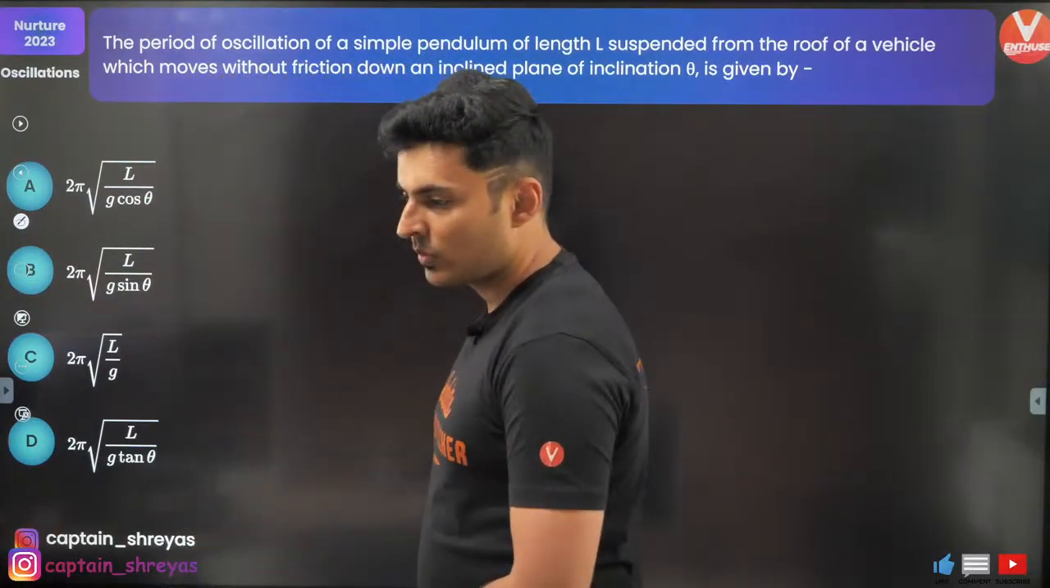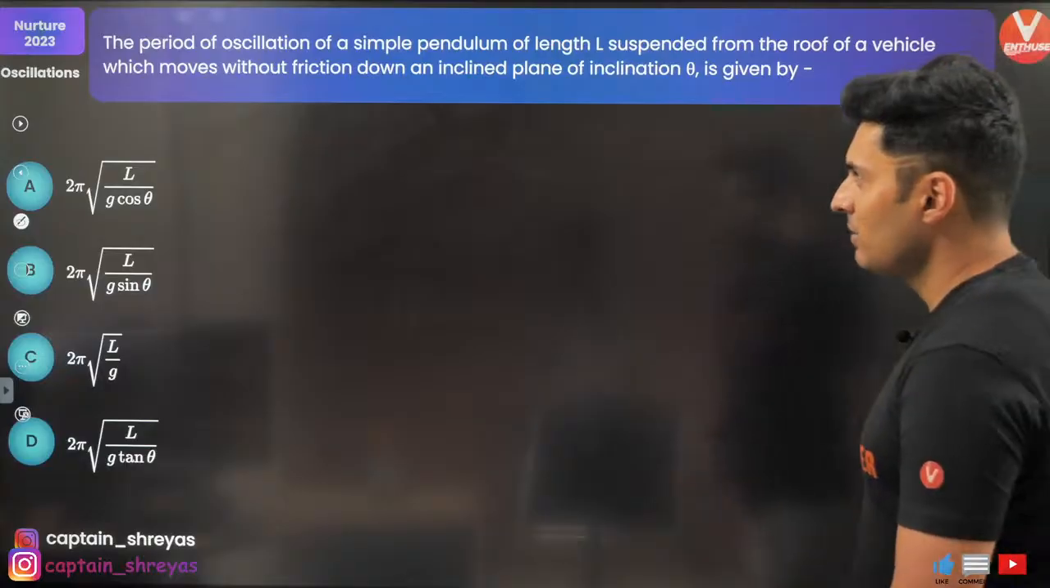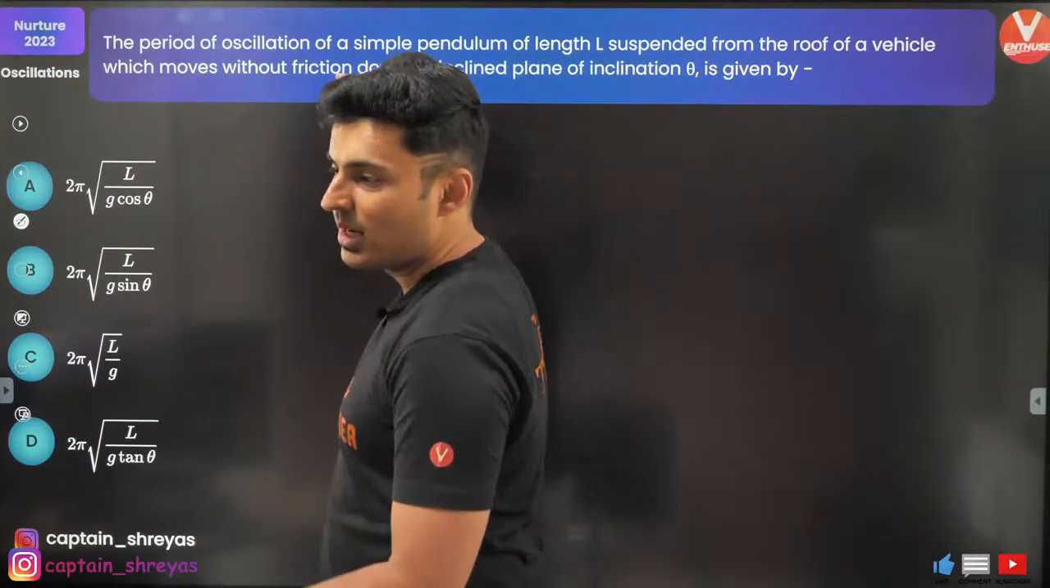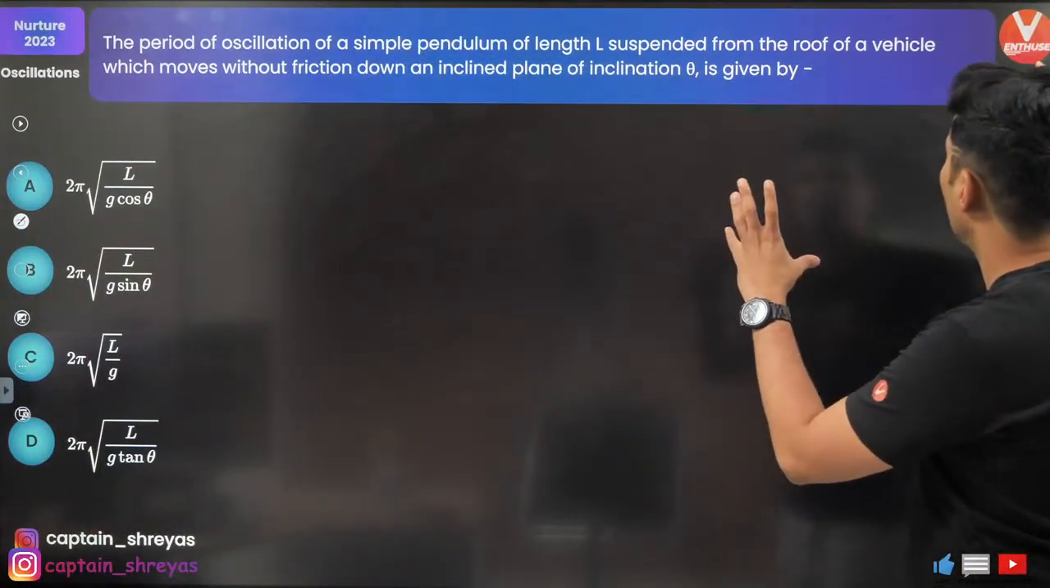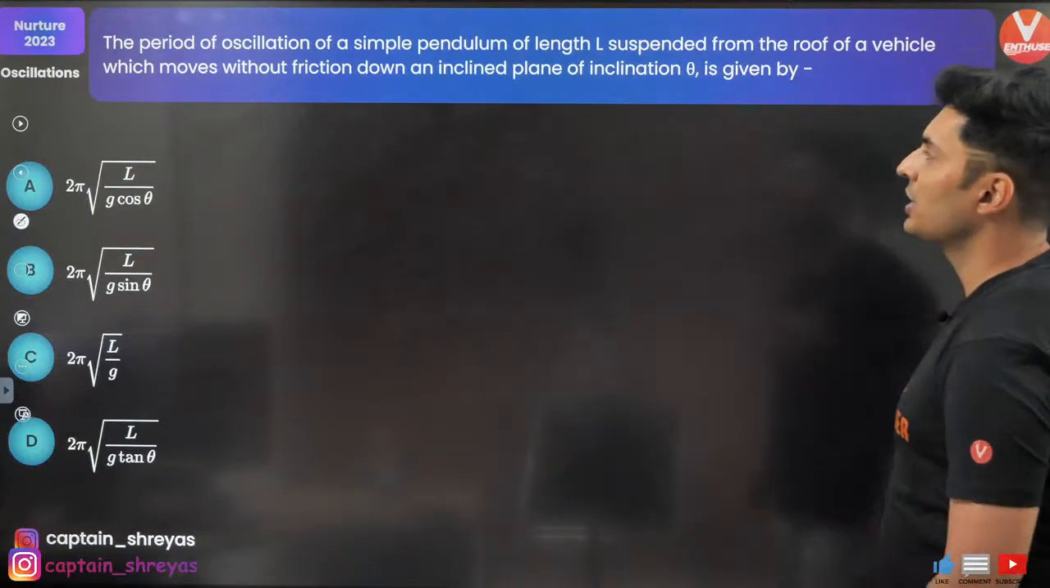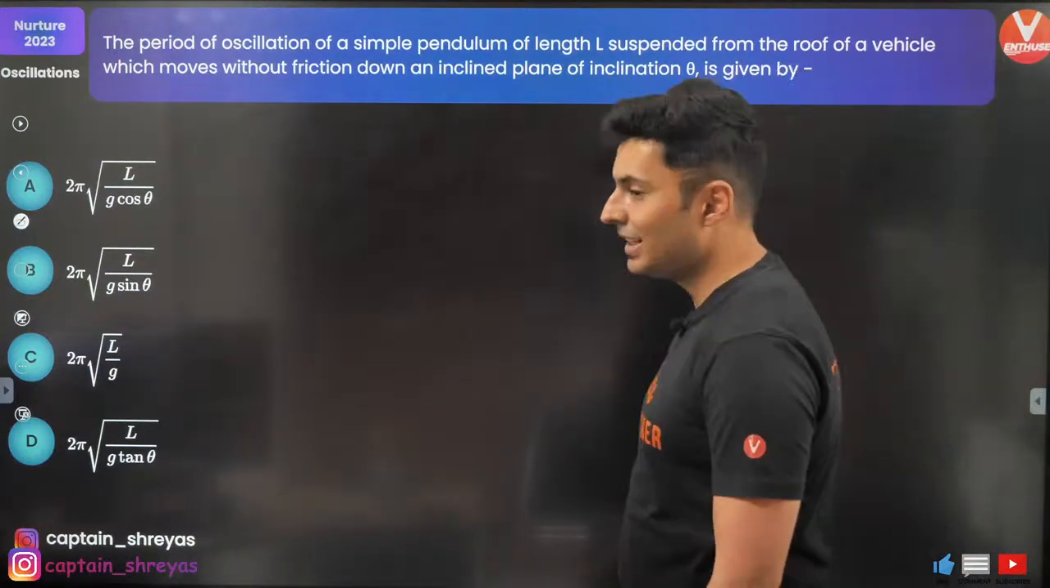Yeah, cool. Next question: the time period of oscillation of a simple pendulum, which is in a vehicle which is moving down without friction on an inclined plane of inclination theta, is given by.